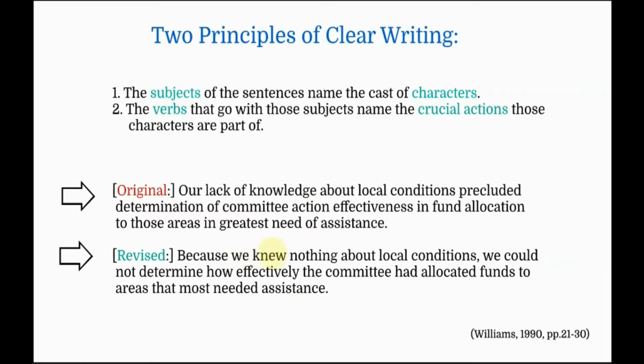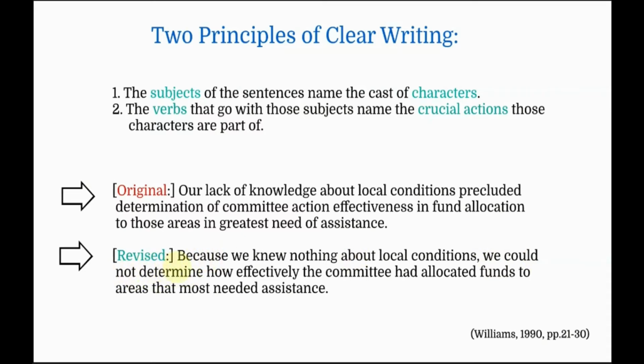Sometimes we use empty verbs. We will discuss them in detail. For example, she appears upset because of the news. The verb appear in the sentence is an empty verb that doesn't carry the action. So we could basically revise the sentence saying, well, the news upset her. Here, the verb upset carries the action. Now, back here, because we knew nothing, da-da-da-da-da. So, know carries the action here. The second part, we could not determine. The verb is determine. Again, carries the action.